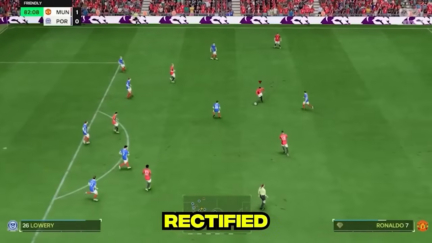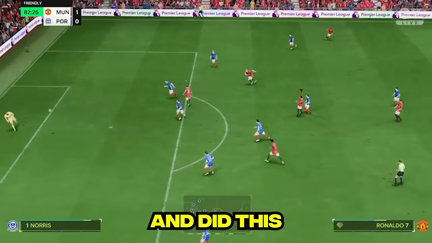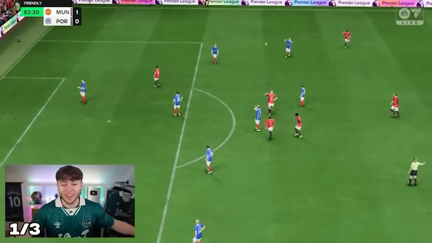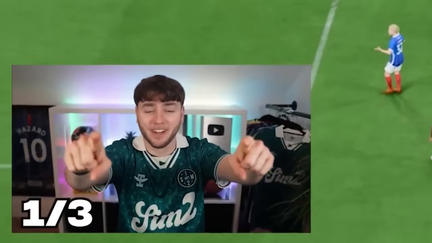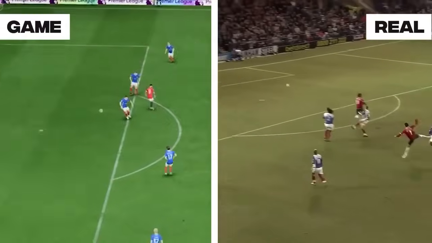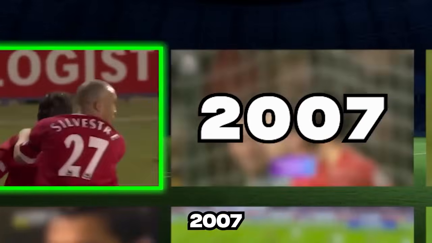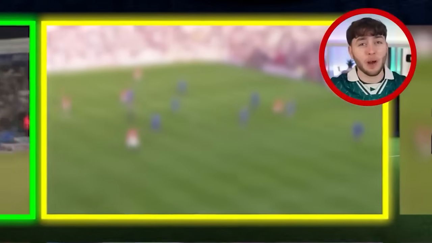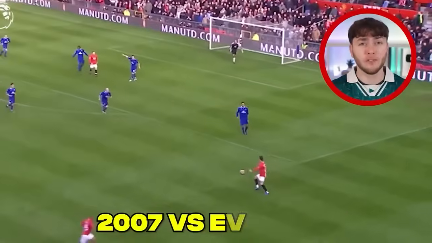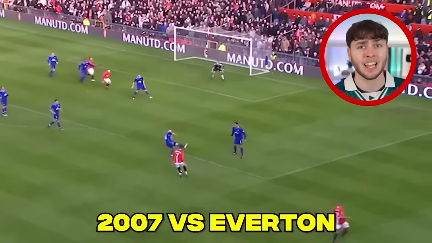So Ronaldo rectified his mistakes and did this. He scores! Let's go. I'm taking that one. And with that goal completed, it was time for 2007. Ronaldo scored a few bangers in 2007, but one of them stood out right at the very end against Everton.